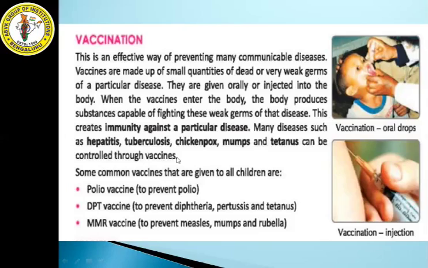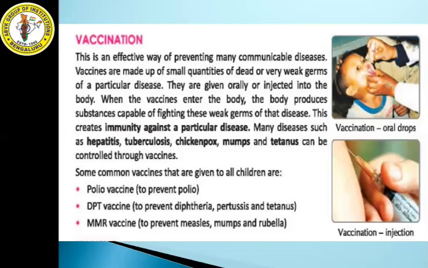So what is vaccination? It is an effective way of preventing many communicable diseases. How are vaccines prepared? Vaccines are made up of small quantities of dead or very weak germs of a particular disease. They take very weak germs of that particular disease and add them into a vaccine. These vaccines are injected into the body of a victim.